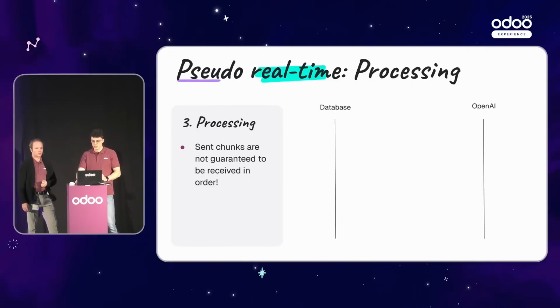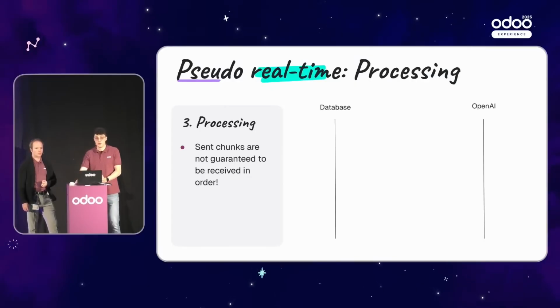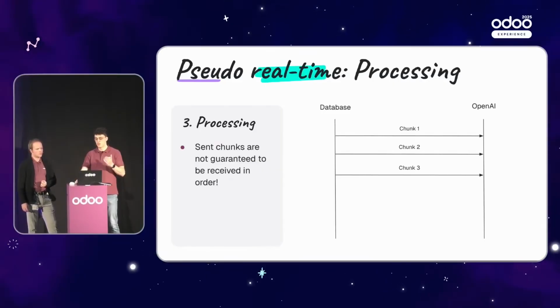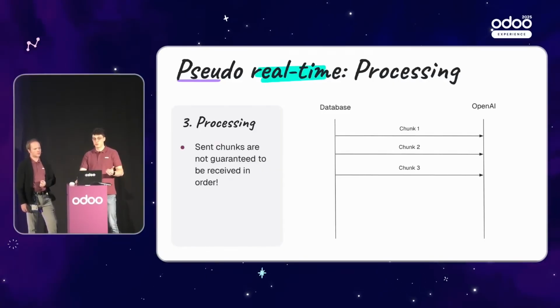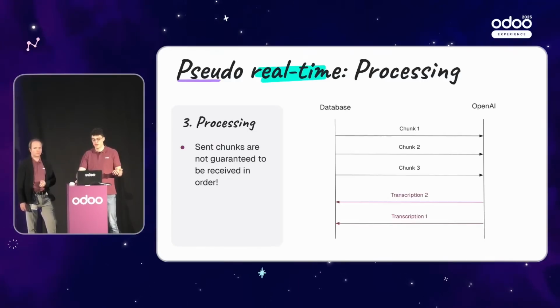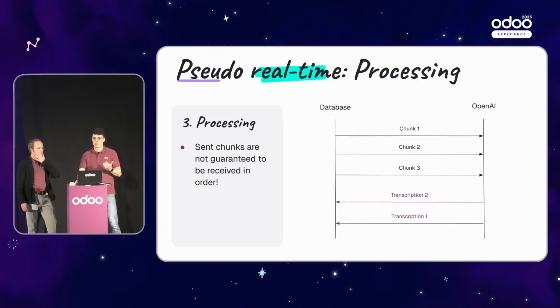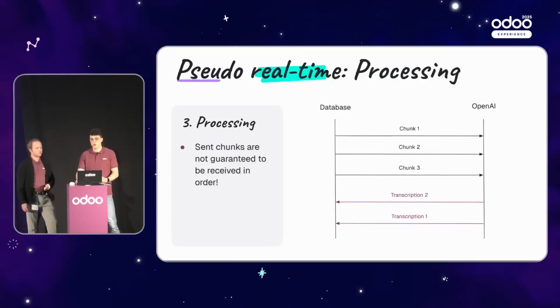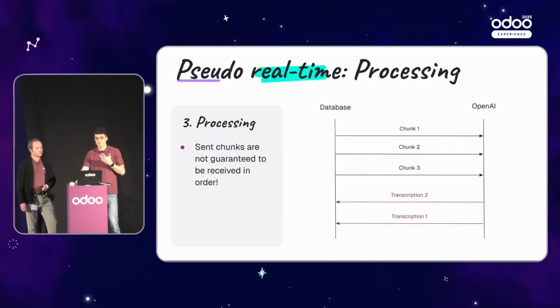And finally, another issue we had with the pseudo real-time implementation was the processing of the data, because for 3 chunks that we send, we are not guaranteed that we will receive the transcriptions of these chunks in the correct order. So we could receive, for example, transcription 2 before transcription 1, and then it's a problem because it would cause random issues in the UI, with weird glitches in the transcription.